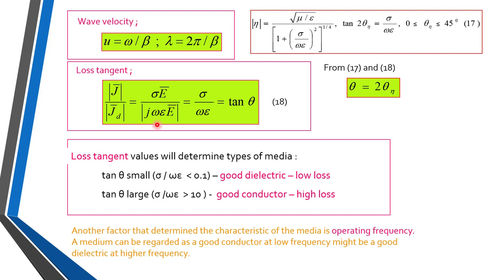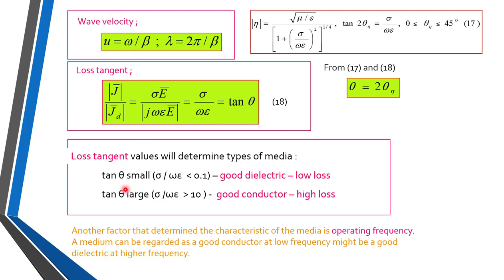So D bar dot is nothing but j omega, and D bar is equal to epsilon E, so it will become j omega epsilon into E bar. So E cancels, and taking the magnitude, it becomes sigma upon omega epsilon, and that is equal to tan theta, where theta is equal to 2 theta n.